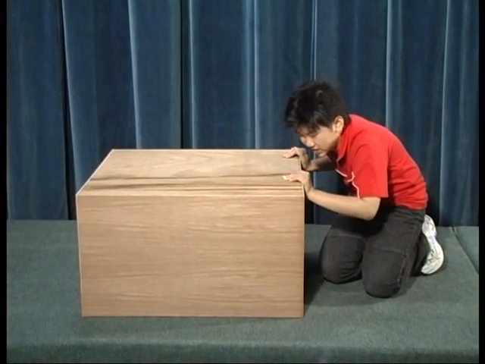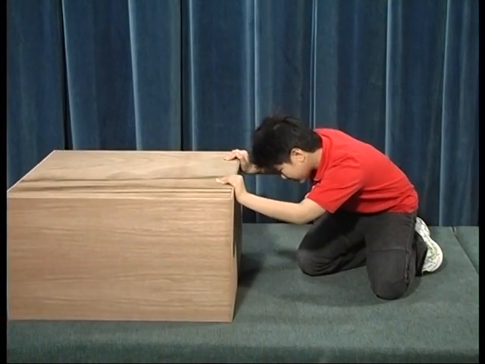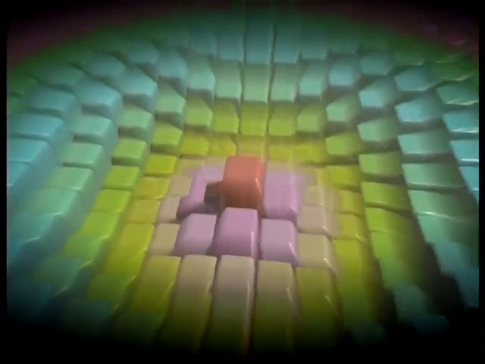Friction also depends on the weight of an object. A heavier object exerts a greater frictional force.